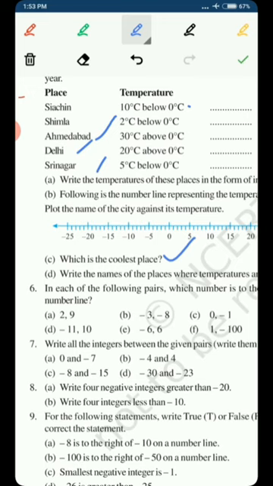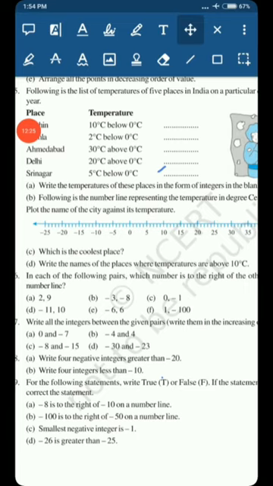Below 0 degrees Celsius, we have three cities, Siachen, Shimla and Srinagar. But in Siachen, the temperature is 10 degrees Celsius below 0 degrees Celsius, meaning minus 10 degrees Celsius. So as much as the temperature goes below 0 degrees Celsius, the cooler it will be over there. So minus 10 degrees Celsius is the coolest place.